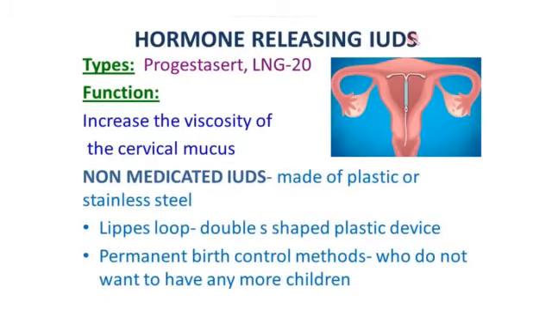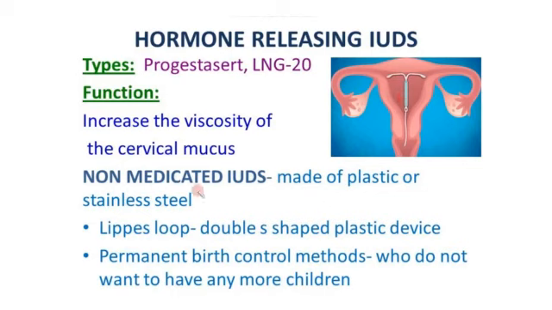Next one is hormone releasing IUDs. The types you see are progestasert and LNG-20. So this is what hormone releasing IUDs are. The function of this is to increase the viscosity of the cervical mucus. When the cervical mucus viscosity is increased, the sperm will not be able to move inside, so this prevents the entry of sperm into the uterus. So it increases the viscosity of the cervical mucus.